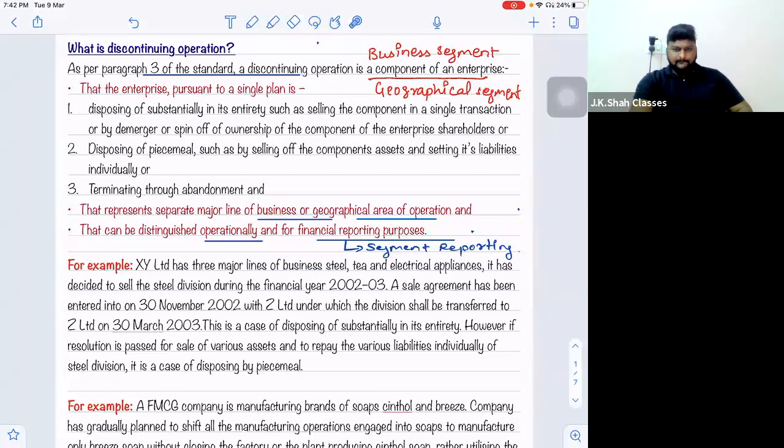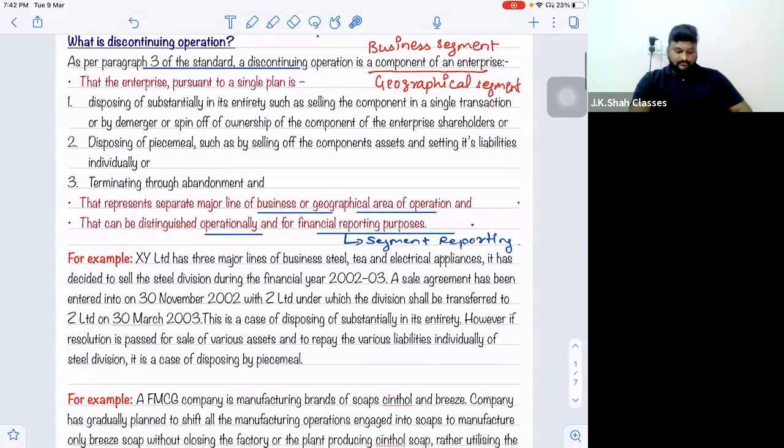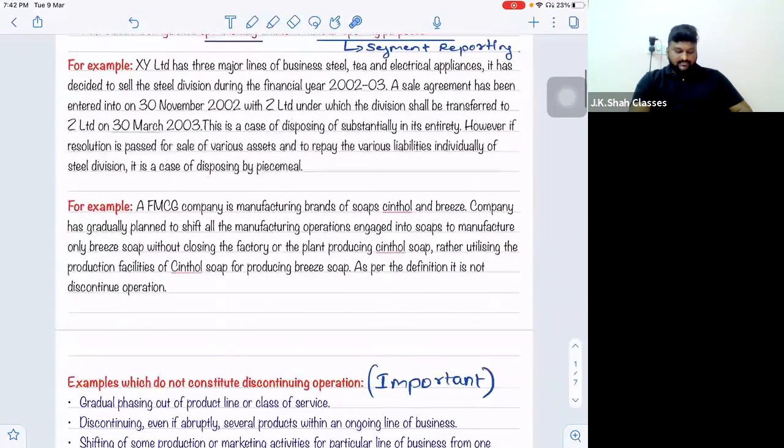Sir, in that plastic factory example, your friend sold out the machines and again altered them to produce according to the law. So will that be a discontinuing operation? No, that is not. He just sold off the old machines, bought new machines and continued with the operations, because he then manufactured the plastic as per the government regulations, that is greater than 50 microns and greater than 100 microns. Okay, sir.